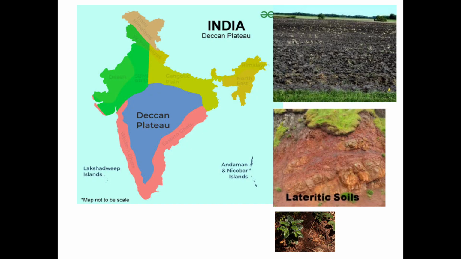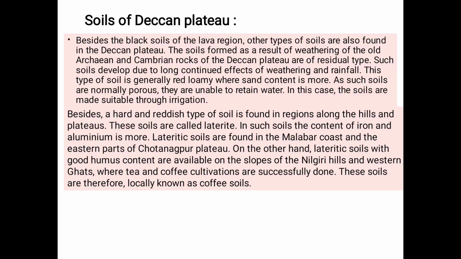So almost all the states in South India have little portions there. Along with the black soils in this Deccan Plateau region, we also find different types of soils. Besides the black soils of the lava region, other types of soils are also found in the Deccan Plateau.